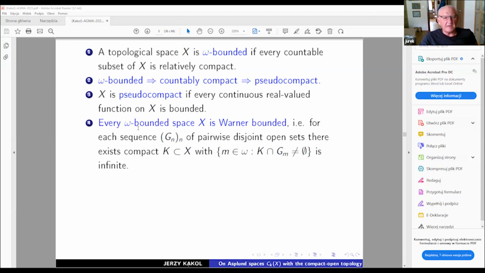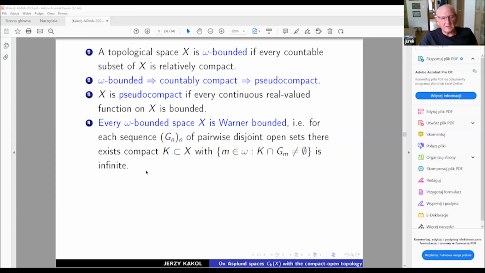There is some more general concept which is very useful in functional analysis of spaces of continuous functions. Omega boundedness implies something which is called Warner boundedness. The description of this last property is provided here. That means for each sequence of pairwise disjoint open sets, one should get a compact K from X for which the number of natural numbers n for which this intersection is not empty is infinite.